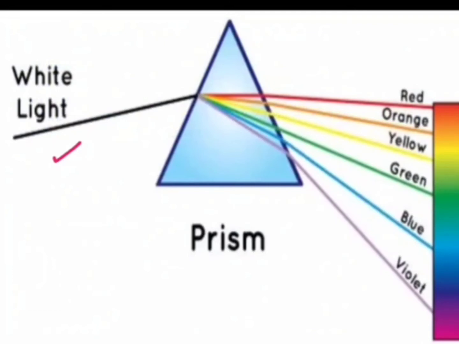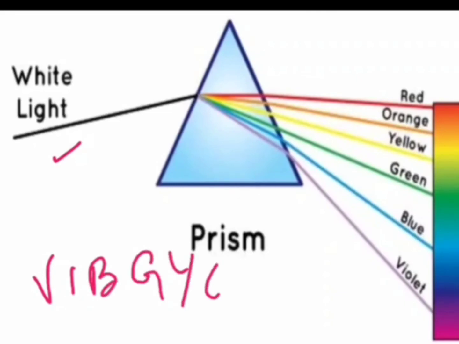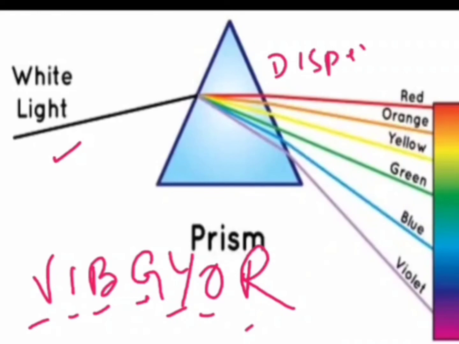Okay, and 7 colors are in the same pattern which is shown here, and it can be remembered by using an acronym that is VIBGYOR. Okay, so 7 colors of the spectrum were observed as violet, indigo, blue, green, yellow, orange and red, right? So this phenomena where a white light is splitting into 7 colors is known as dispersion of light, right?